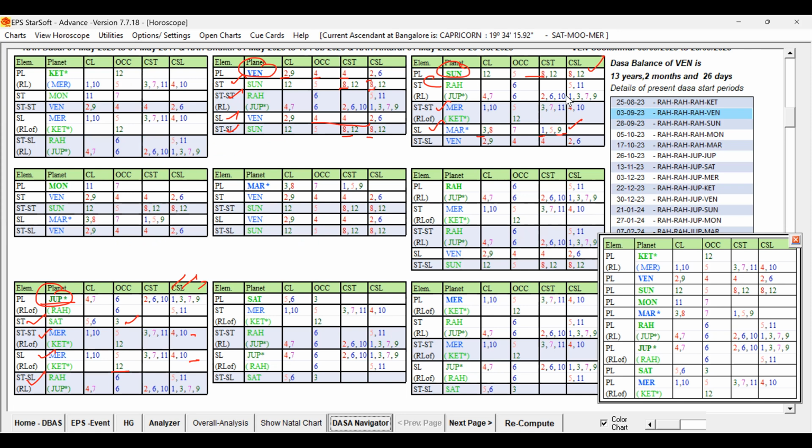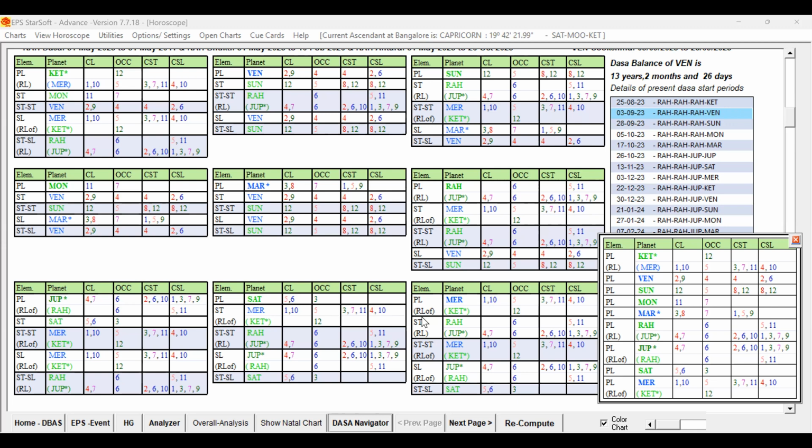And which are the favorable key planets we studied? We found Ketu playing role. We found the Sun is playing role, sublord, that itself is a good key planet, and Rahu, Jupiter are strongly playing role. So Ketu, Sun, Rahu, Jupiter strongly playing role, and Saturn also playing role. So all the key planets are ruling the destiny planet. That is fine. So now we have to study the Dasa Lord.